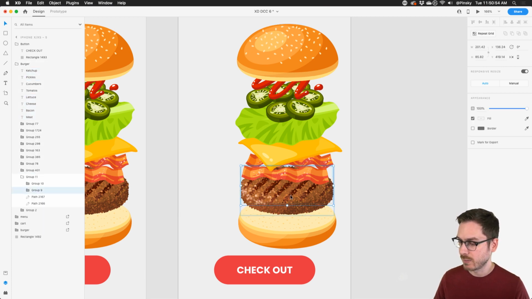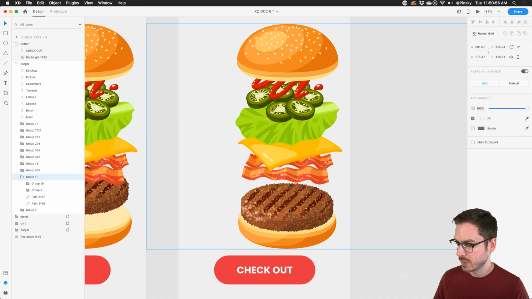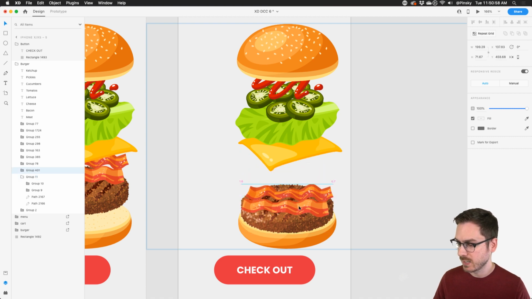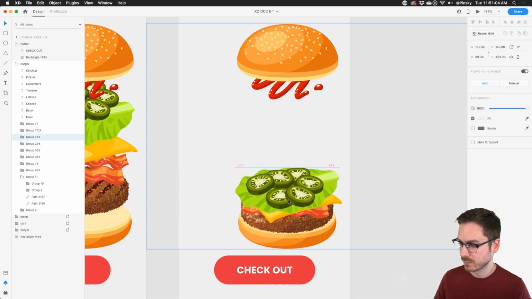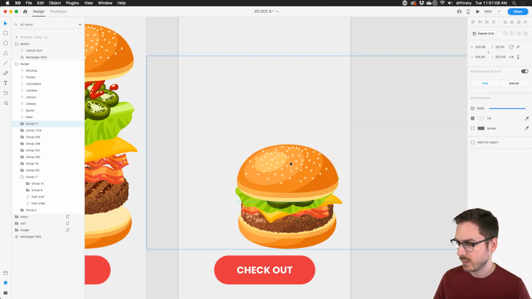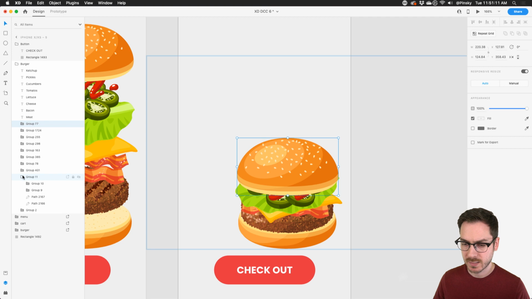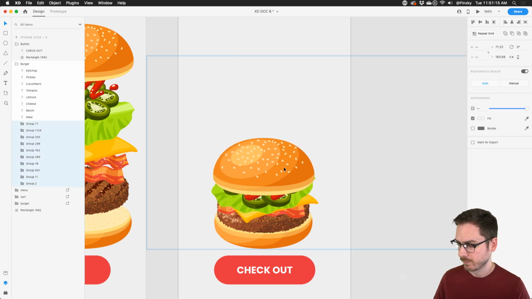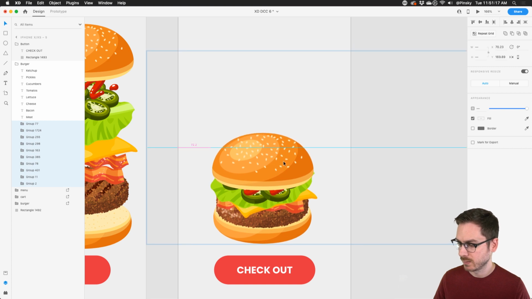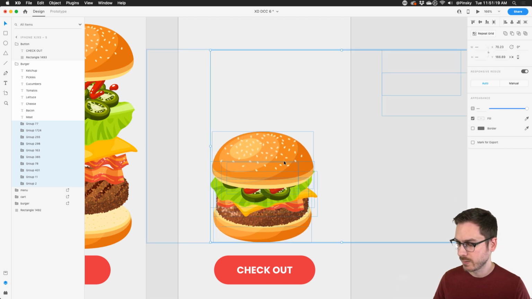And now we can start grabbing the ingredients and just putting them back together, just like we did initially. We've got our cheese, we've got our lettuce, we've got our pickles, our ketchup, and we've got our finalized bun. And I can select all these elements just like this, make sure they're centered. Perfect, maybe move this up just a little bit. And there we go. There is our finalized burger.